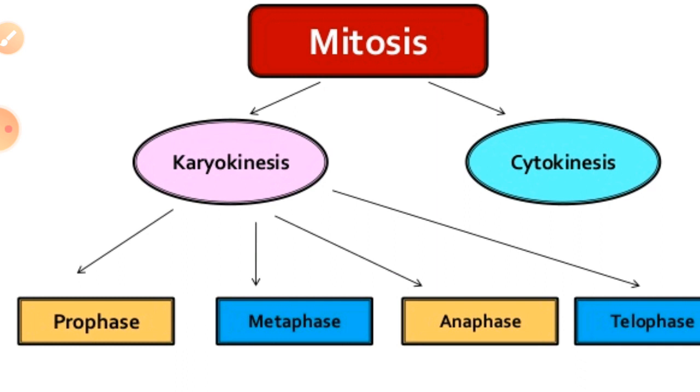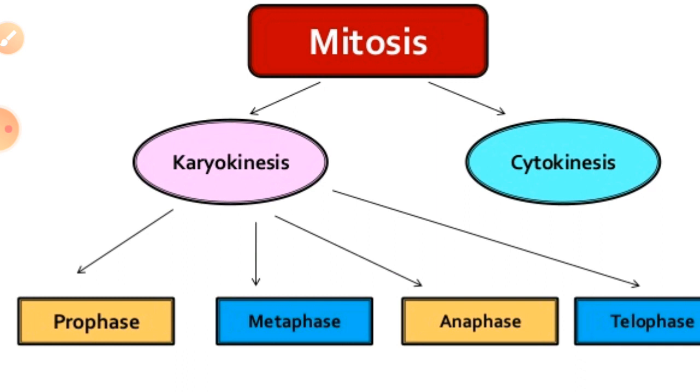Mitotic cell division is seen in diploid somatic cells in animals, whereas in plants mitotic cell division is seen in both haploid and diploid cells, as I have already told you.